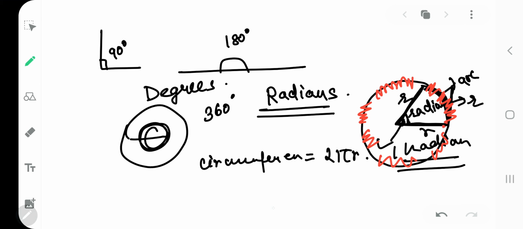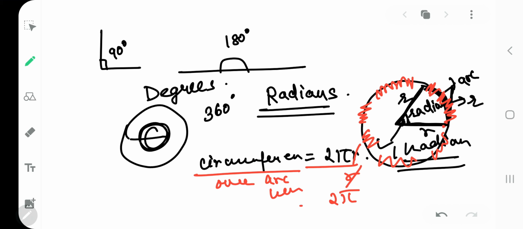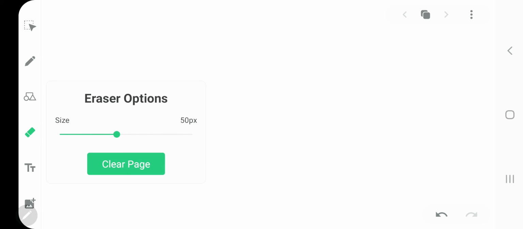You have circumference as 2 pi r and you have 1 arc length as r. So if I divide this, I'll get 2 pi. That will be the number of arcs in a circle.